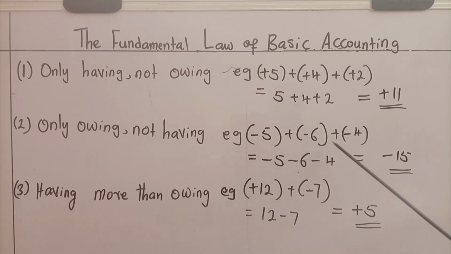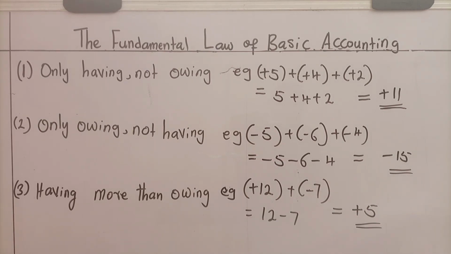Again, when these brackets are removed, what results is minus 5, minus 6, minus 4. It is this minus that 5 is carrying with it. It is this minus that 6 is carrying with it. It is this minus that 4 is carrying with it. Where then have these plus signs gone to? Later, you're going to find out where they have gone if we learn more principles about number operations. Now, you owe 5, you owe 6, you owe 4.